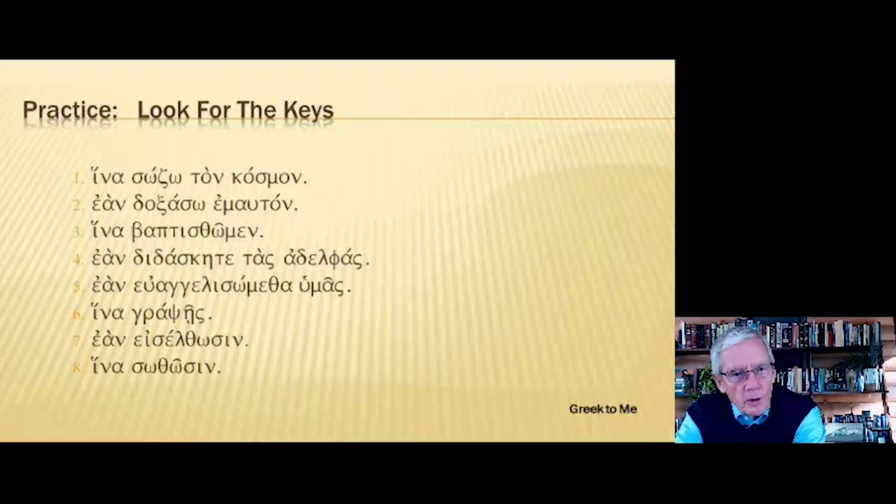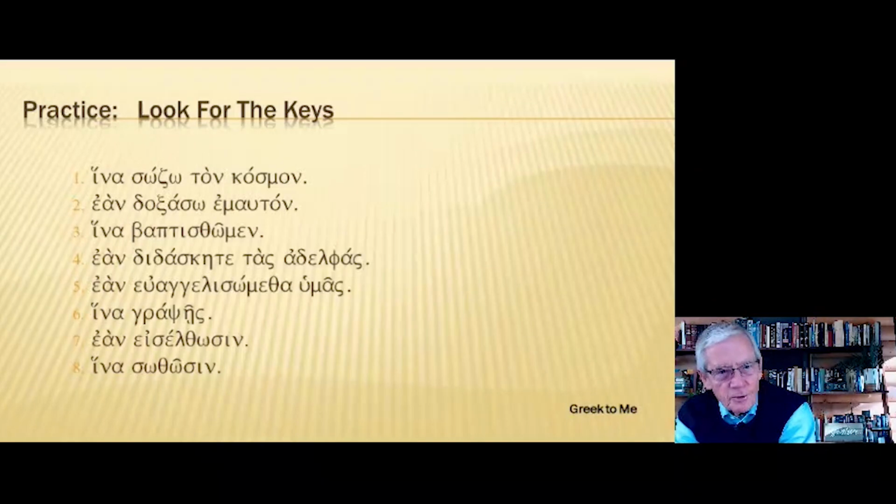Number three, in order that we might or should be baptized. That's an aorist passive subjunctive, first person plural. Number four, if you should teach the sisters. Didaskete, present active subjunctive, second person plural. Number five, if we should preach or announce the good news to you, or if we should evangelize you.